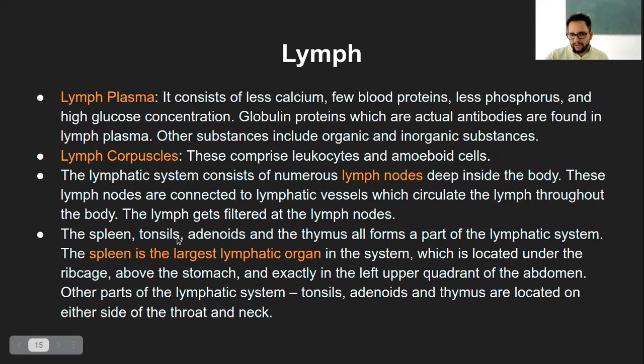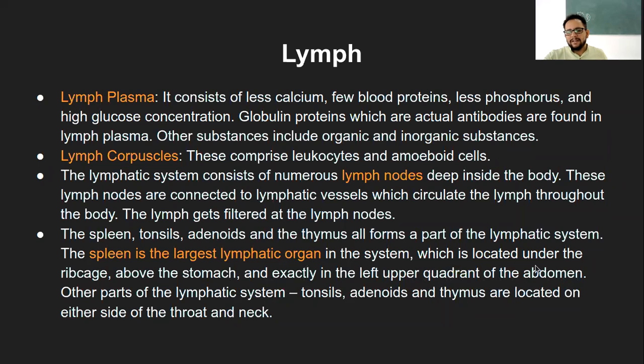The spleen, the tonsils, the adenoids, which are right next to your tongue or below your nose, and the thymus, which is behind the sternum, they all form part of the lymphatic system. The spleen is apparently the largest lymphatic organ in terms of size, and it is located under the rib cage, above the stomach, on your left side, in the left upper quadrant of the abdomen, wherever your rib cage ends.